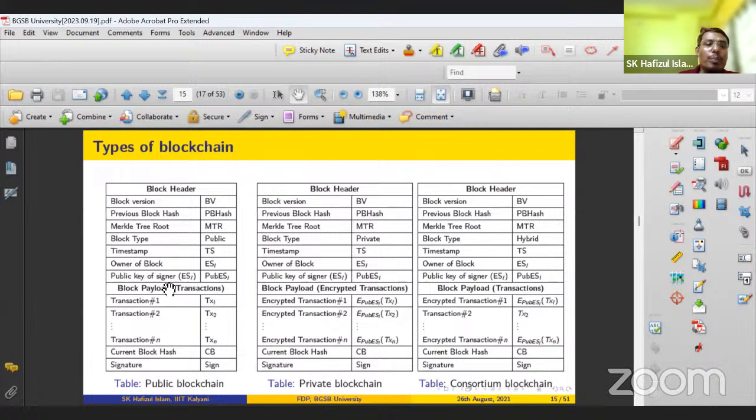That is why we need the public key and the private key, right? Those who are familiar with cryptography know what the public key and private key are. The private key is known only to the owner. I am the owner, so my private key will be known to me only, right? But the public key is known to everyone.